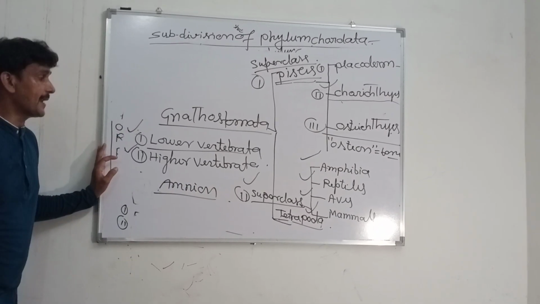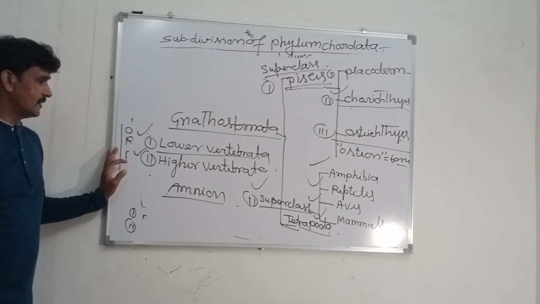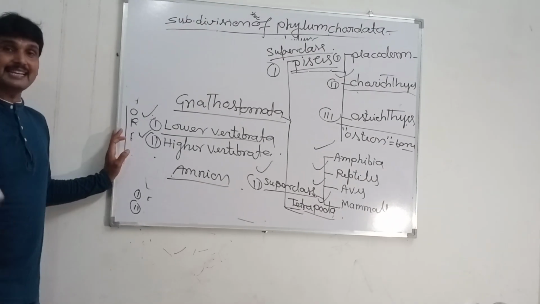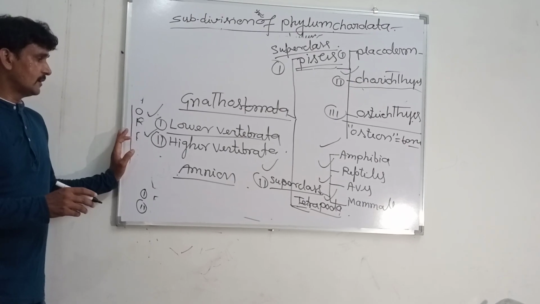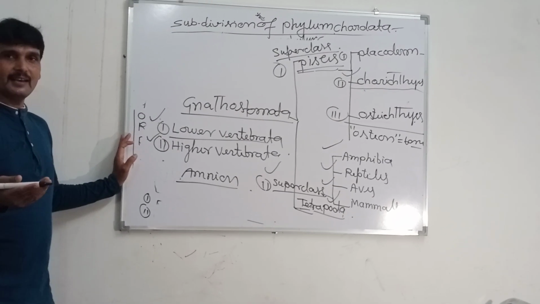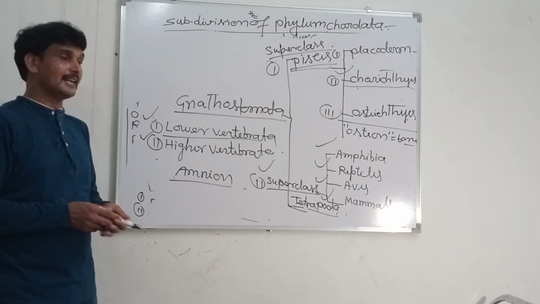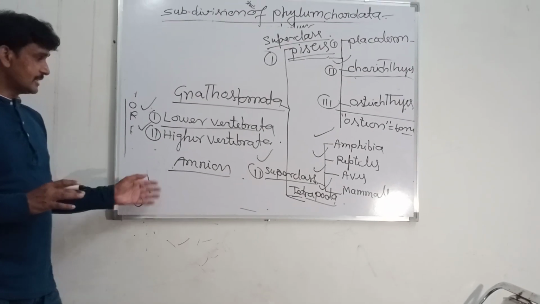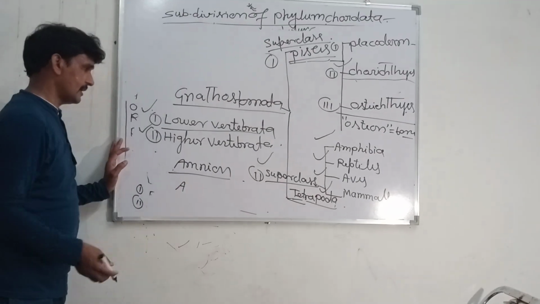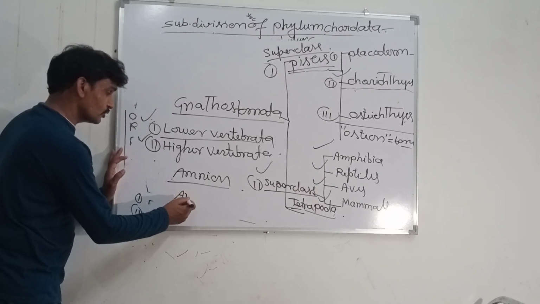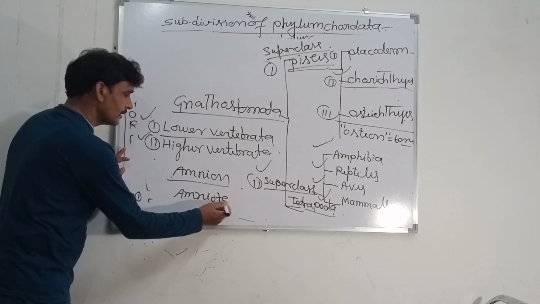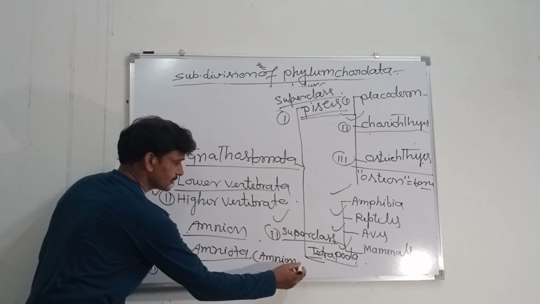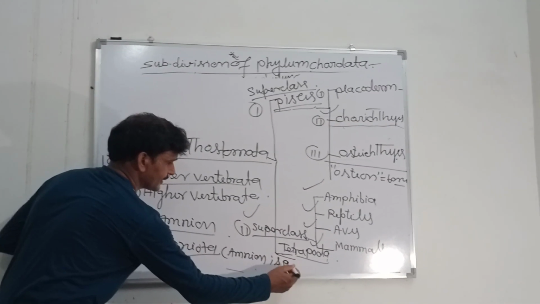Amnion is a type of membrane that accommodates the developing embryo inside it, which helps in egg laying on land. If amnion is present, that group is known as amniota.